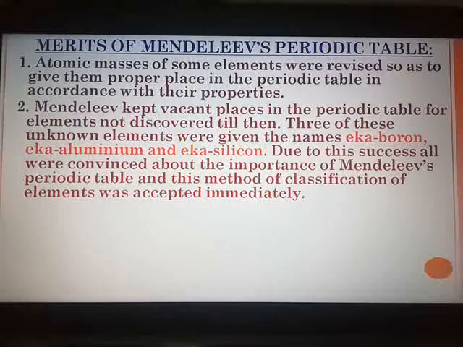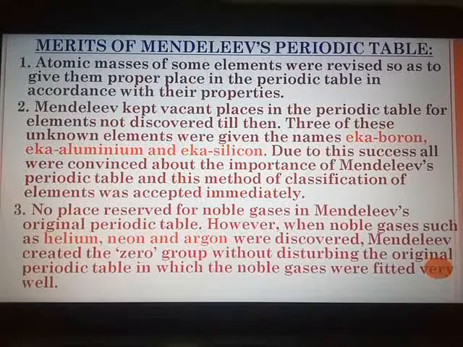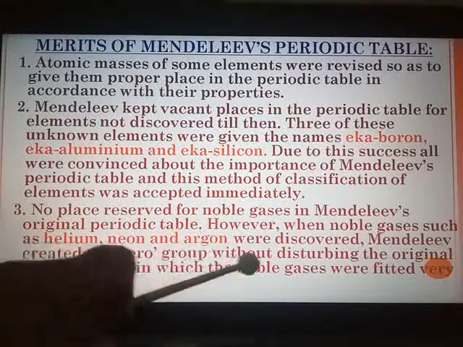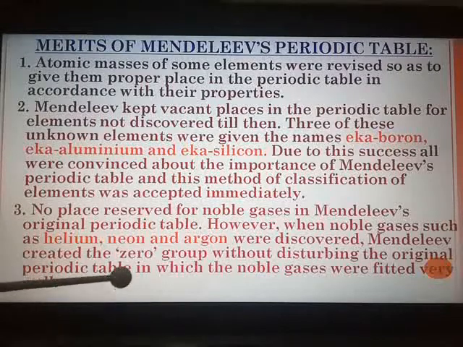But later on, when noble gases such as helium, neon, argon were discovered, Mendeleev created the zero group without disturbing the original periodic table, in which the noble gases were fitted very well. There was no chaos, there was no confusion as to where to place these noble gases. So immediately he created the zero group, and the rest of the periodic table remained untouched, unchanged.